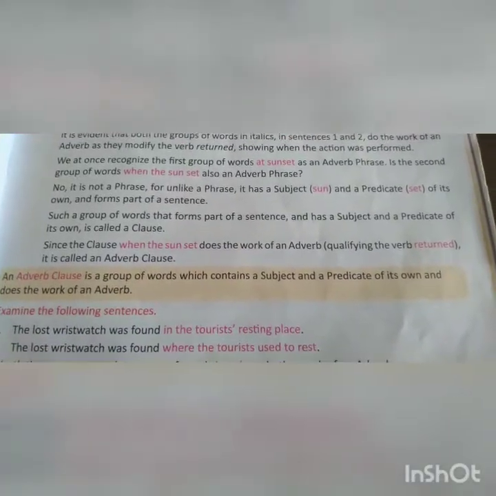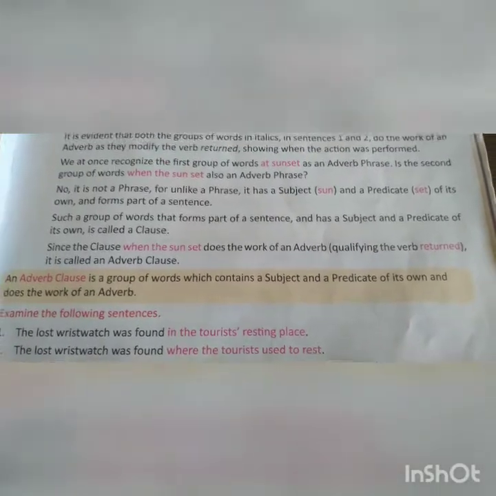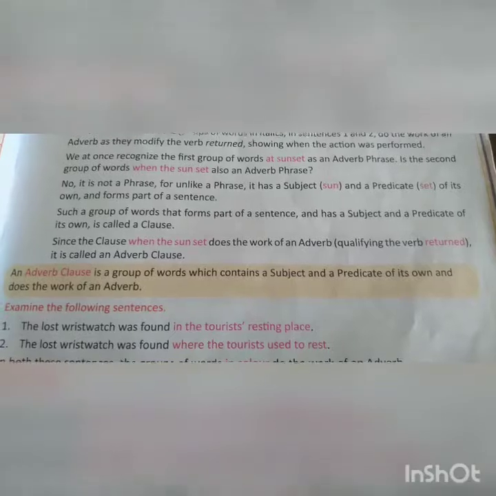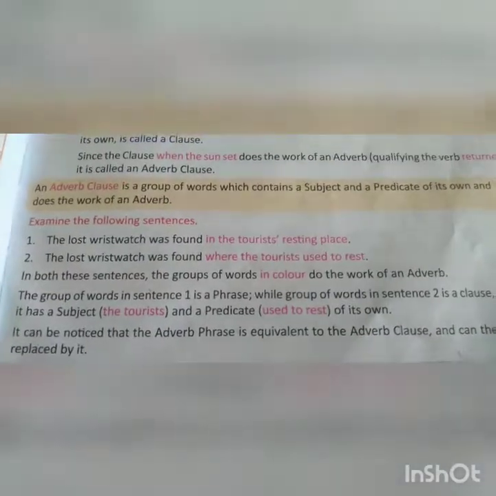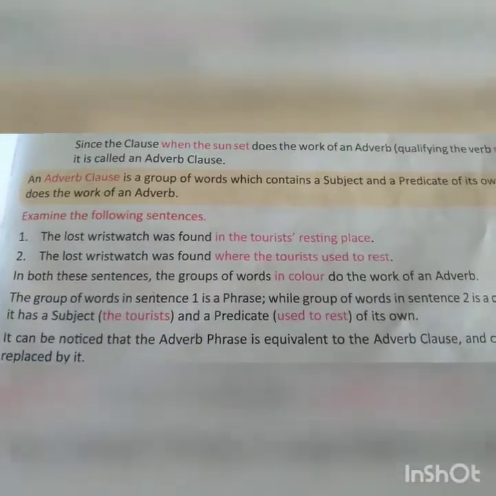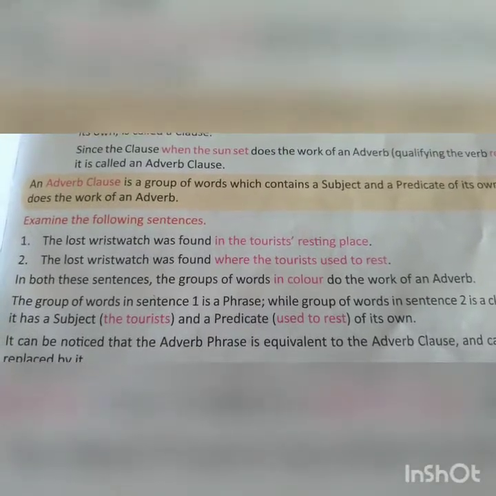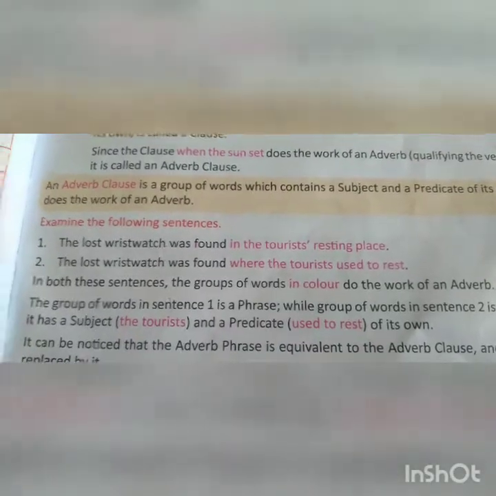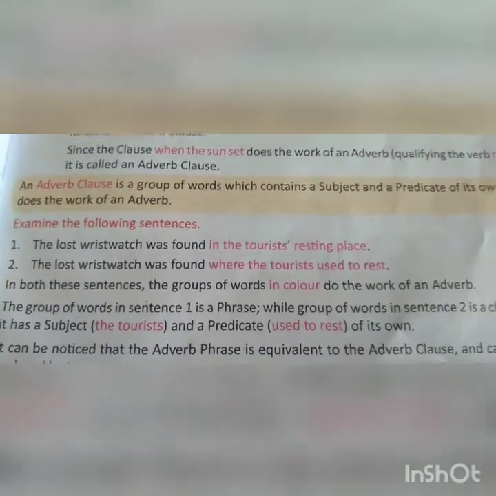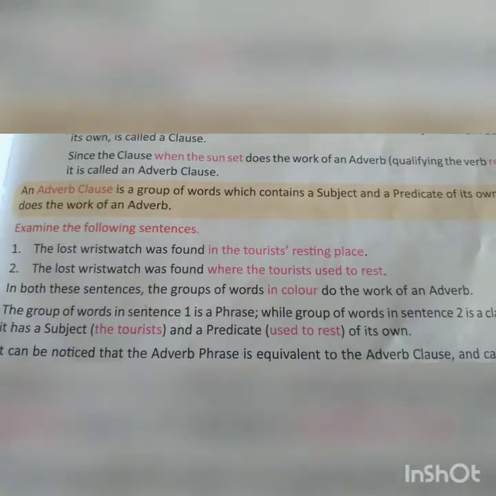Let us once more define what an adverb clause is. An adverb clause is a group of words which contains a subject and a predicate of its own and does the work of an adverb. Let's examine the following sentences. The lost wristwatch was found in the tourist resting place. Second example: the lost wristwatch was found where the tourist used to rest.